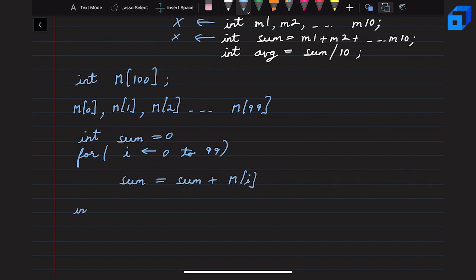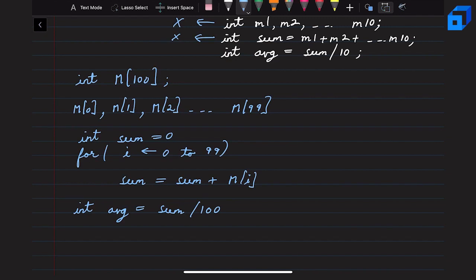In order to find the average, we can again use the same formula, which is sum divided by the total number of students in the class, which is 100. You can clearly see that it will work even if the class has 1000 students or even more. So this is a clear example of how arrays are very useful.